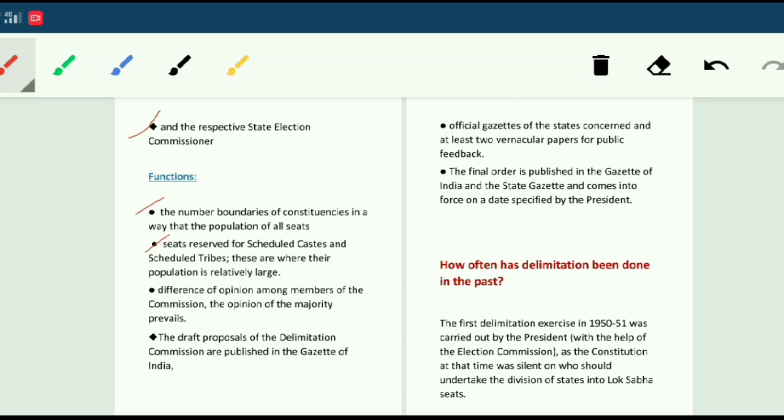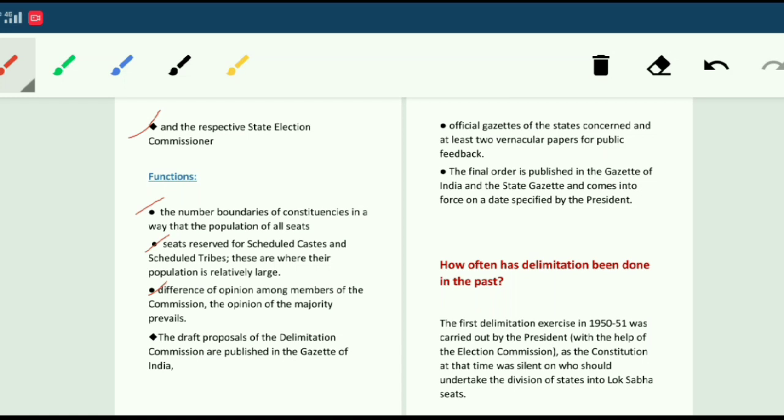If there is a difference of opinion among members of the commission, the opinion of the majority prevails. If the members of the delimitation commission have different thoughts or opinions, the opinion of the majority prevails. Whatever decision they take must be accepted by all.